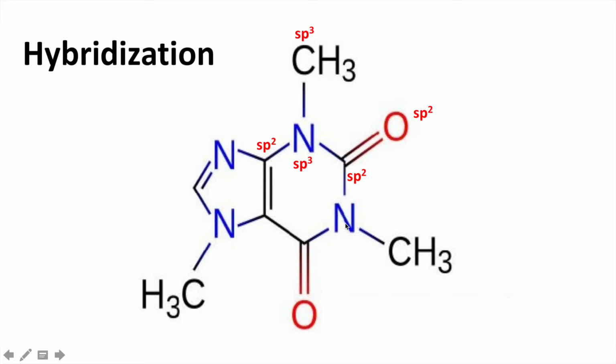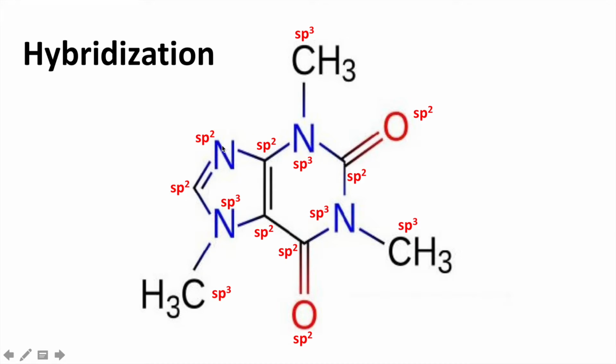This nitrogen again is sp3. This carbon sp3. This carbon sp2. This oxygen sp2. This carbon is sp2 hybridized again. This nitrogen is sp3 hybridized. This carbon is sp3 hybridized. This carbon is sp2 hybridized. And this nitrogen is sp2 hybridized.